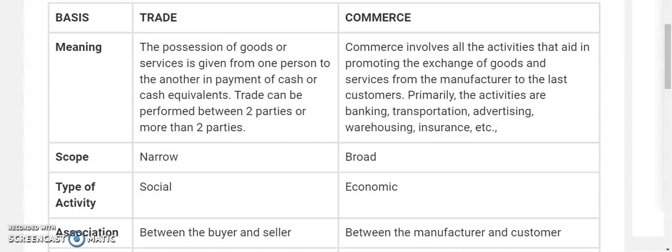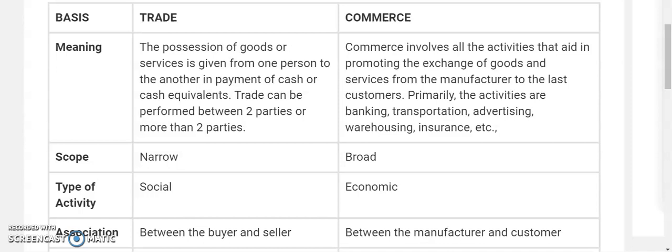Different activities have to be crossed for the product to come from the manufacturer's hand to the ultimate customer's hand. So that will include all the activities: banking, transportation service when the goods are coming from one place to another, advertising, because until and unless any actor or actress or any person who is well known by us gives any advertisement regarding any shampoo or anything, it is not sellable.